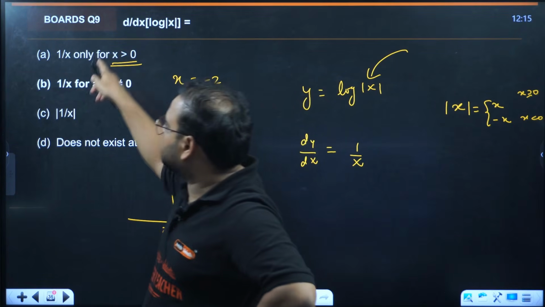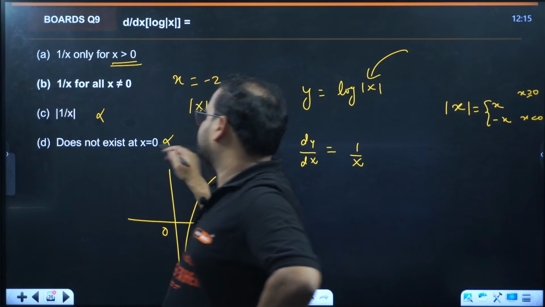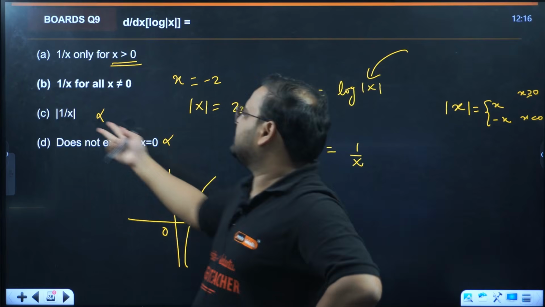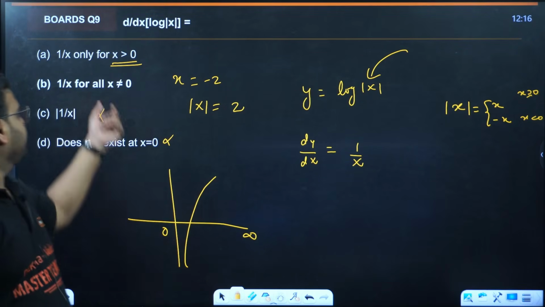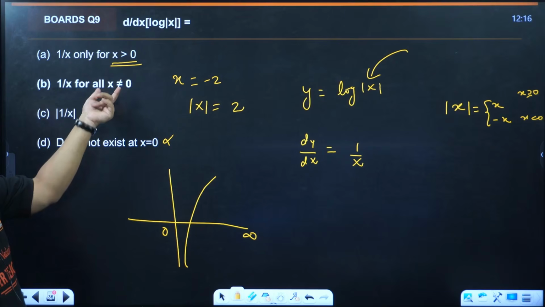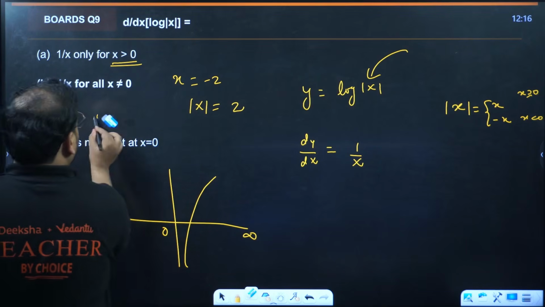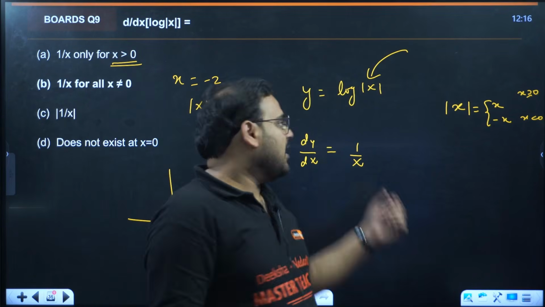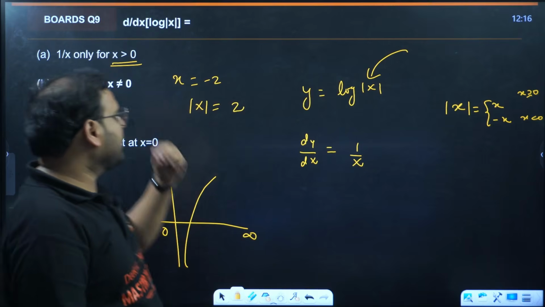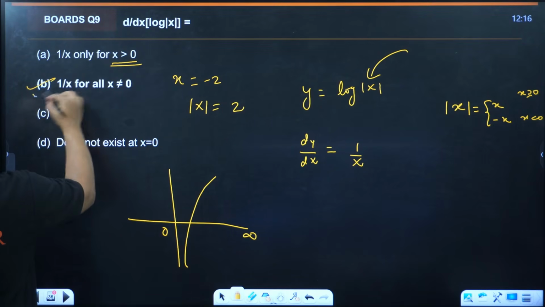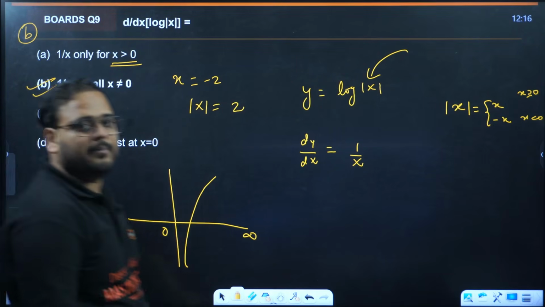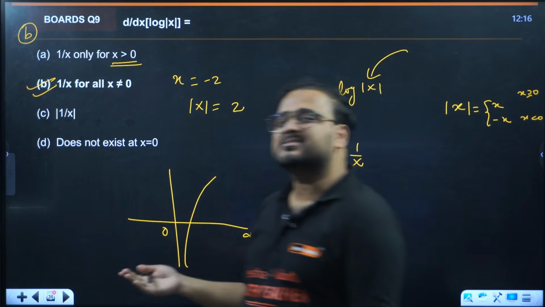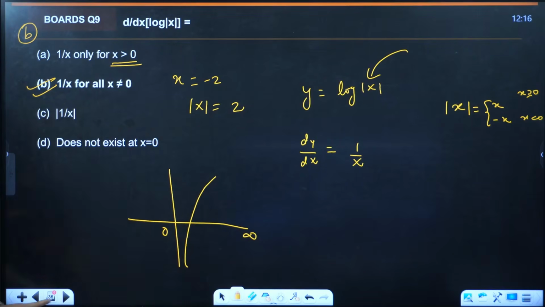So if you look at the options, option C and option D are gone. Option A and option B are the right candidates, because the result will not be in modulus. This one is plain and simple, saying only true for the positive side, but they have already applied modulus here. It means even though x is negative, I will have the answer positive only. So my answer will be option B. And of course at 0 it is not defined, because log of 0 does not exist, it's out of the domain.